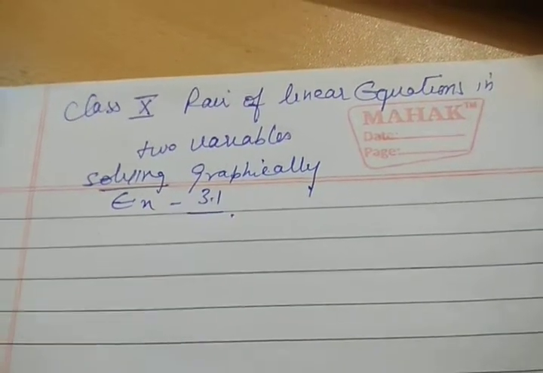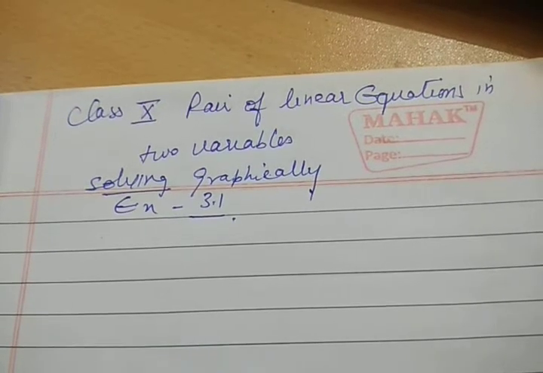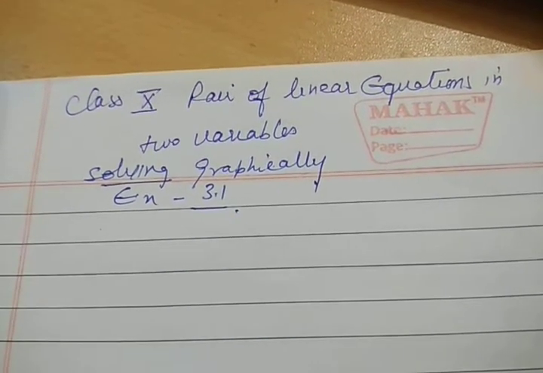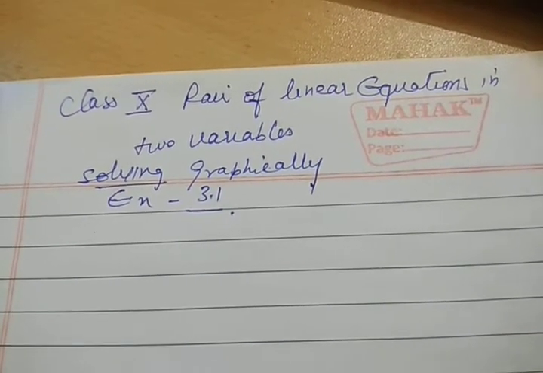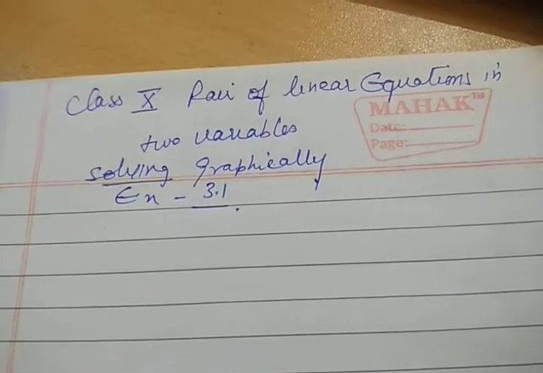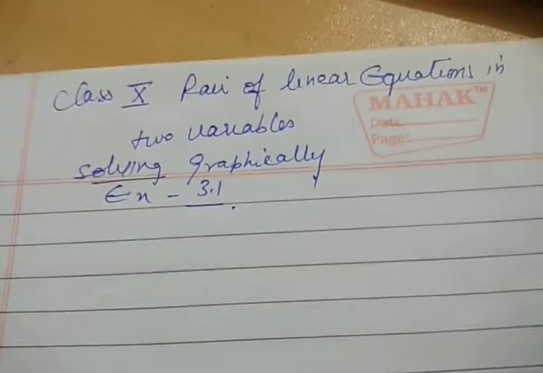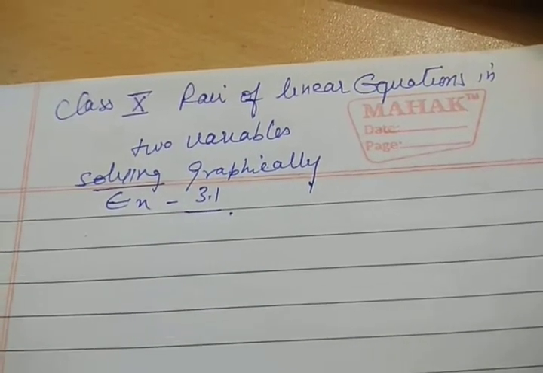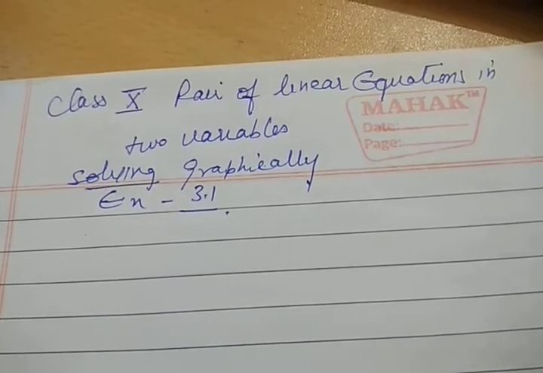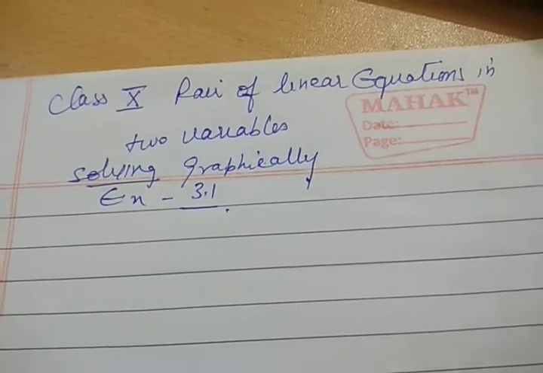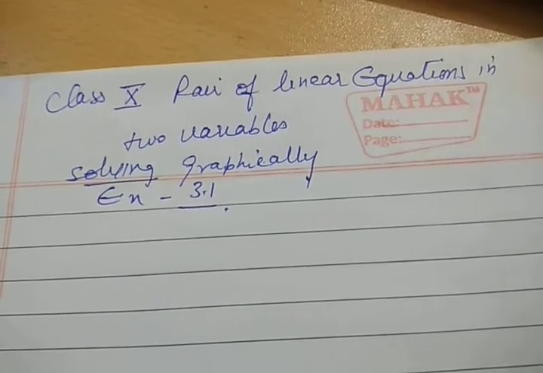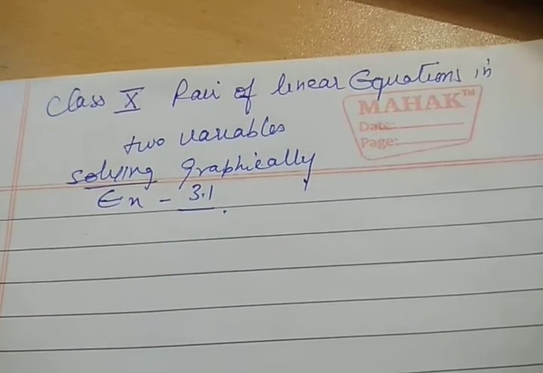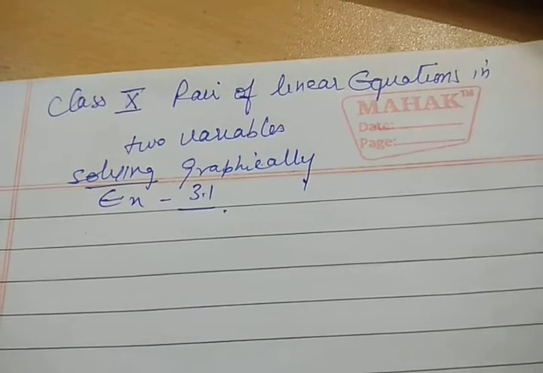Yesterday we started our new chapter, pair of linear equations in two variables. In our introduction portion, we studied how to solve when two straight lines are given. They can be solved graphically and, secondly, algebraically.